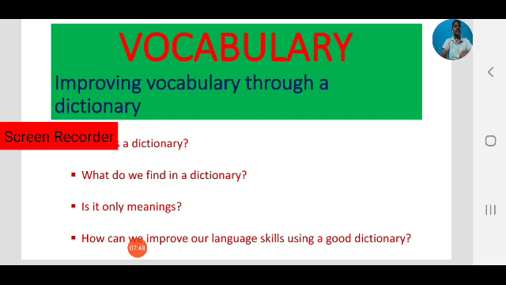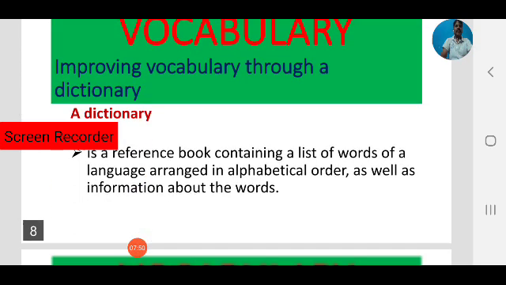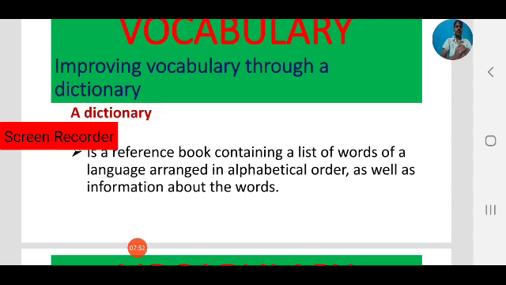Okay, first, what is a dictionary? As you know, a dictionary is a book that contains a list of words of a language arranged in alphabetical order, as well as information about the words.